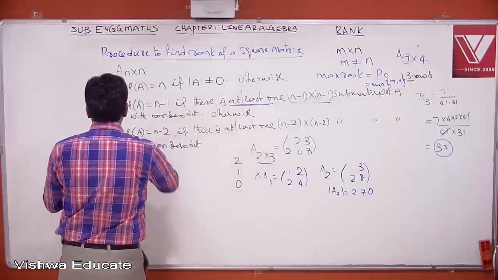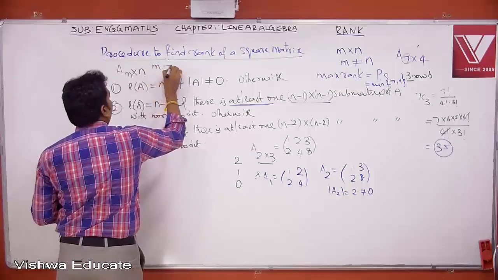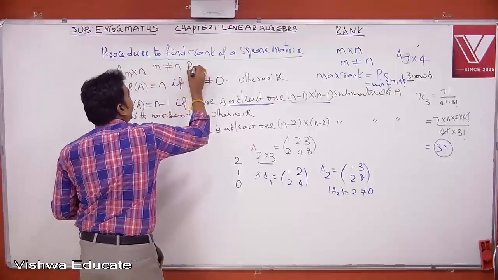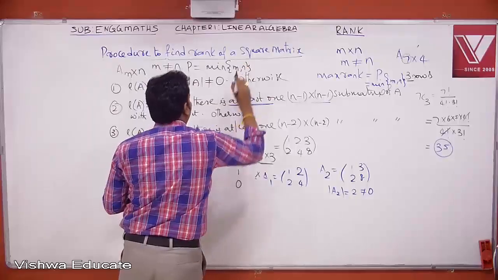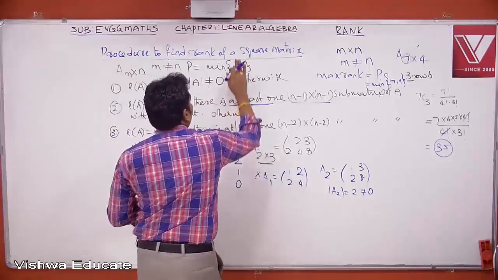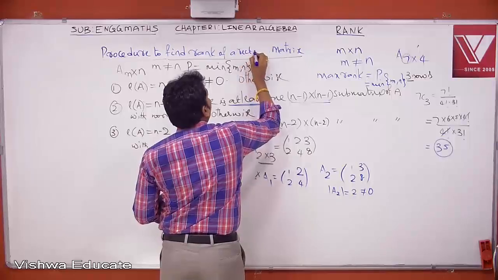Suppose I have an M cross N matrix where M is not equal to N and P equal to minimum of M comma N. Here this is the procedure to find rank of a rectangular matrix.